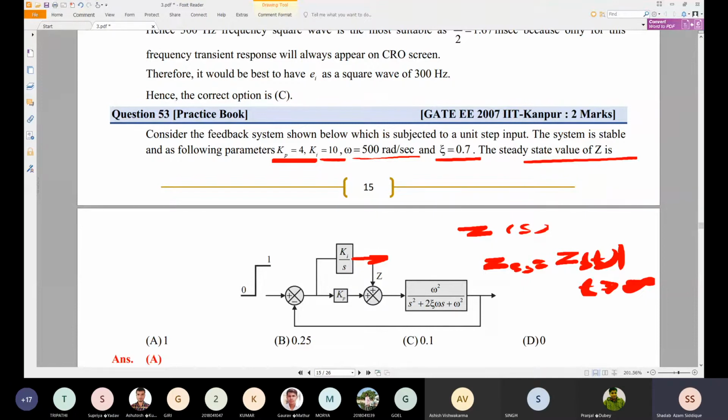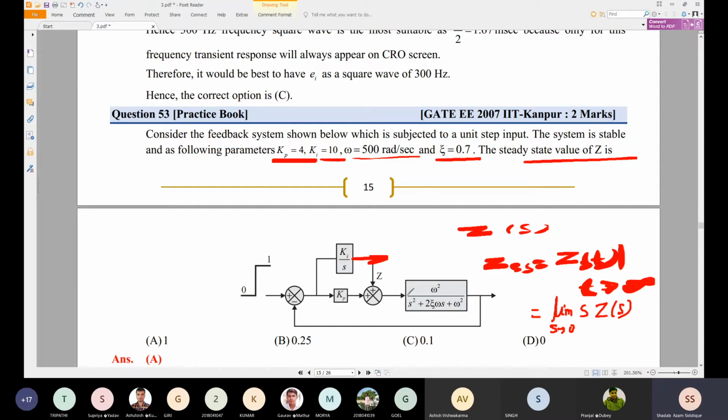So we will take z(t) at t tending to infinity. z of infinity will be very difficult to find in the time domain, so we will take the Laplace domain, find Z(s), and then apply the final value theorem: limit s tending to 0 of s times Z(s), or otherwise limit t tending to infinity of z(t). That will be z_ss, the steady state value.